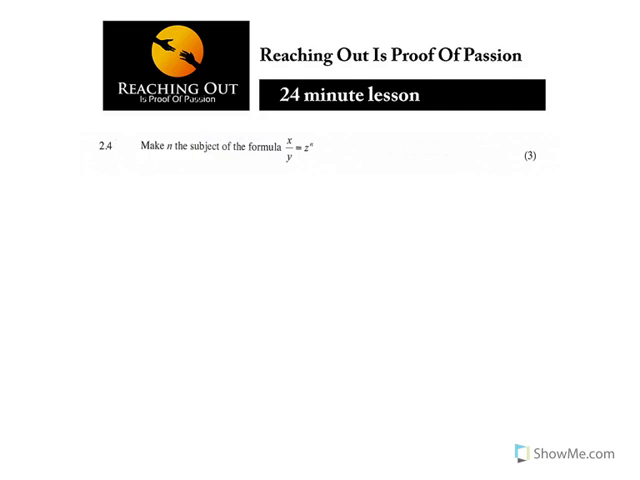Now the next one, the next question says make n the subject of the formula. So what are we given? We are given x over y is equal to z to the power of n. That's a z. I usually prefer to put a centre line there to make sure that a z is not like a 2.